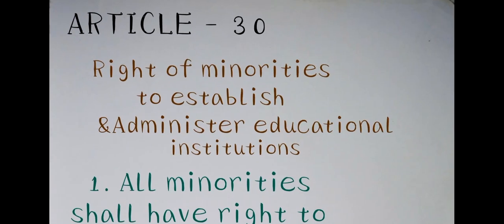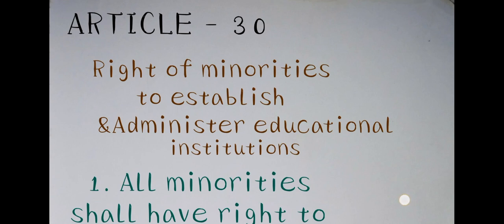In Indian polity, we are going to discuss Article 30, that is, the right of minorities to establish and administer educational institutions. Here the minorities are linguistic and religious. Whether they are linguistic minorities or religious minorities, they come under Article 30 and have the right to establish and administer educational institutions.